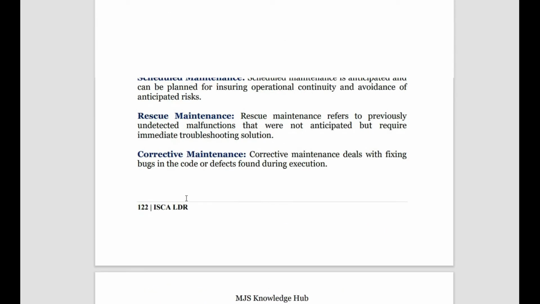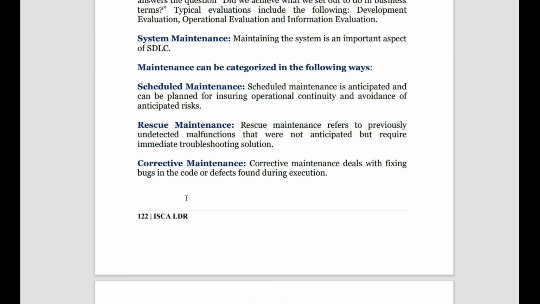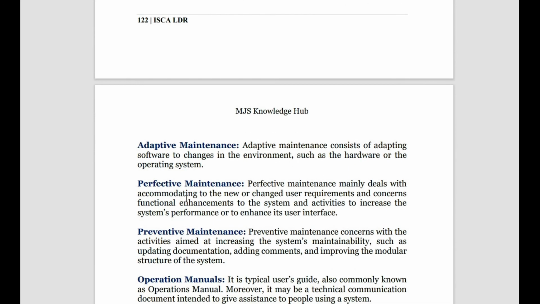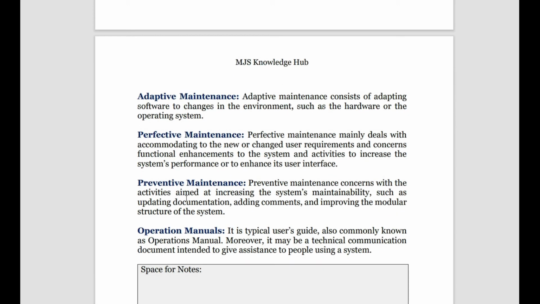Scheduled maintenance is a pre-planned activity to avoid any anticipated risk. Rescue maintenance is done when there is a malfunction which was not anticipated, but some event occurred. Corrective maintenance occurs when you find a defect and you correct it immediately. Adaptive maintenance is when you try to adapt the software to changing circumstances and business requirements. Then perfective maintenance is a general concern to improve the function and enhancement of the software every time, so you try to do something to increase its productivity.